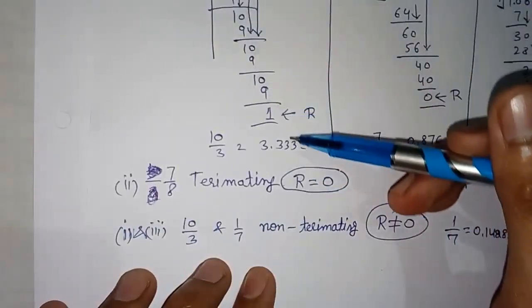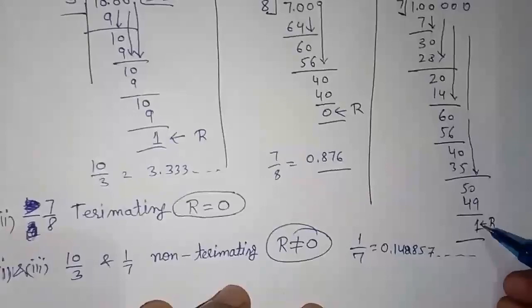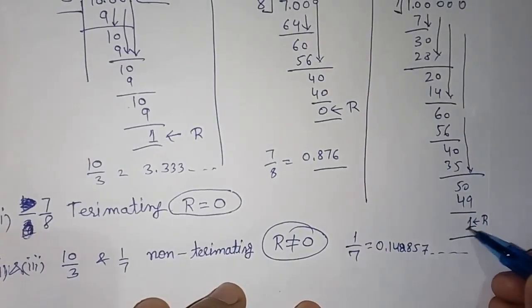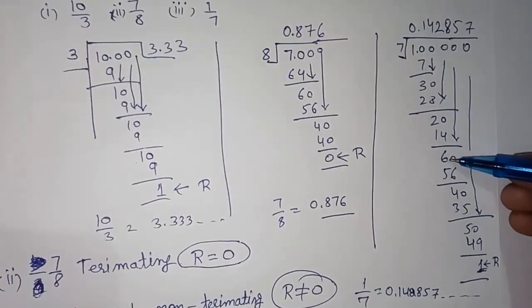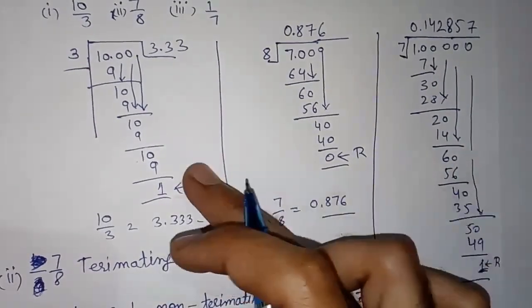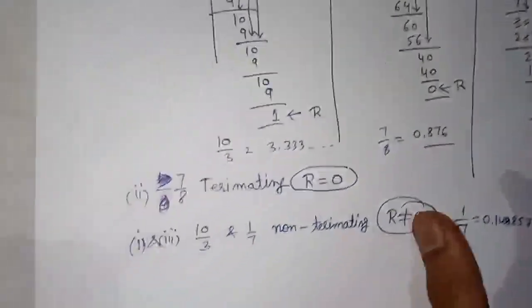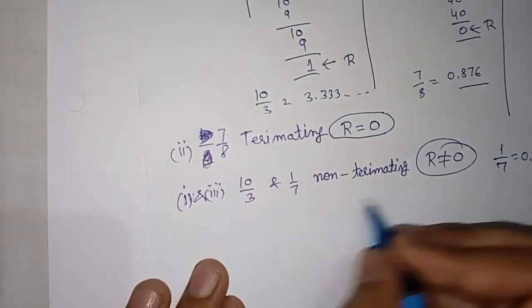If you divide continuously, then this division is repeating. In this also, if you start again, this was 1 remainder, then again the remainders will come 3, then 2, then 6, then 4, then 5. This means the division is continuous in the first and third examples. So this is non-terminating and recurring.